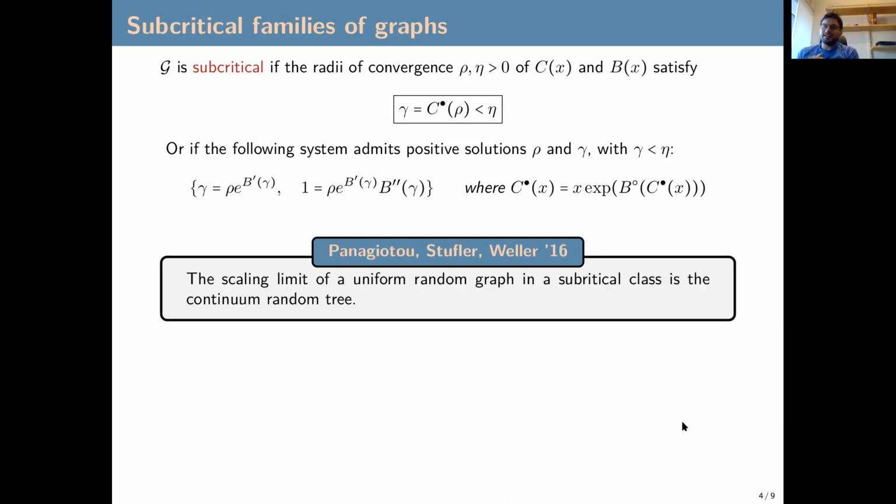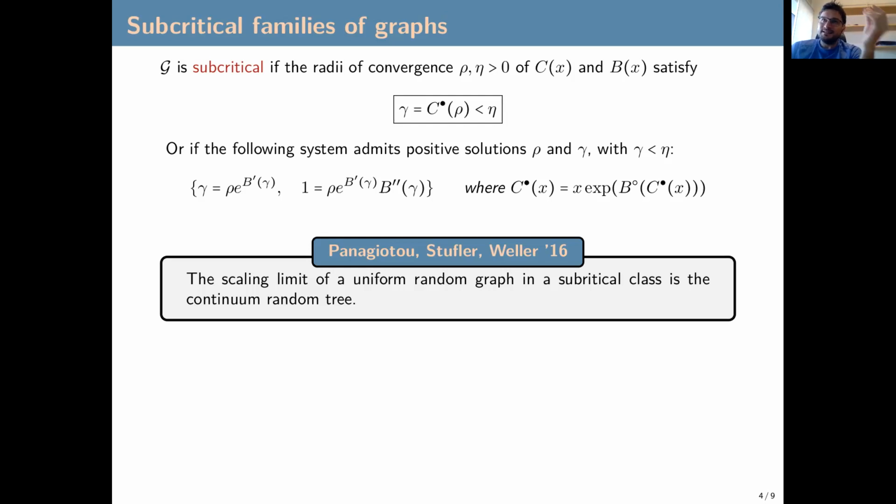Now, subcritical families of graphs are essentially tree-like. They look like trees when we look from far away. This has been formalized in 2016 by Panagiotou, Stufler, and Weller. They tell us that the scaling limit of a uniform random graph in a subcritical class is actually the continuum random tree.